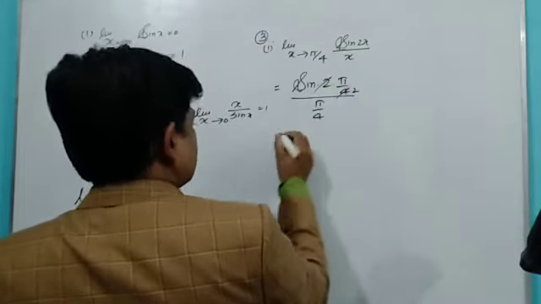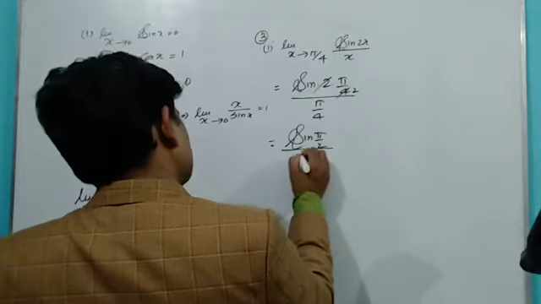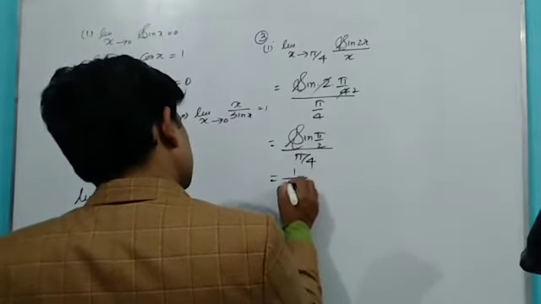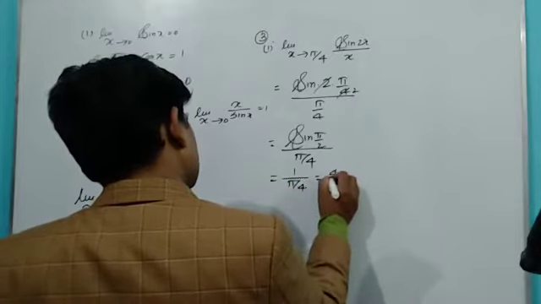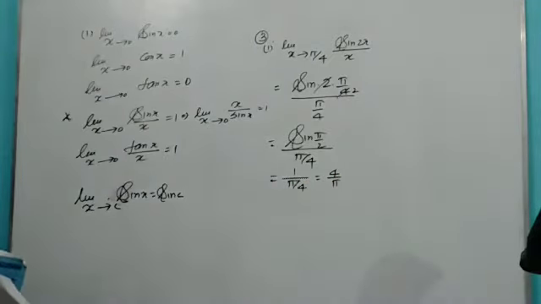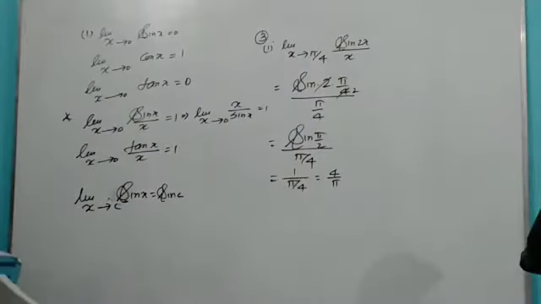It is 2, so I am having now sin pi by 2 whole upon pi by 4, and that sin pi by 2 is 1. It is 1 upon pi by 4, which is equal to 4 upon pi. Over. I don't think it is very difficult for you. All these things are easy.